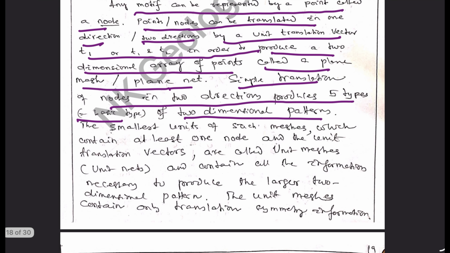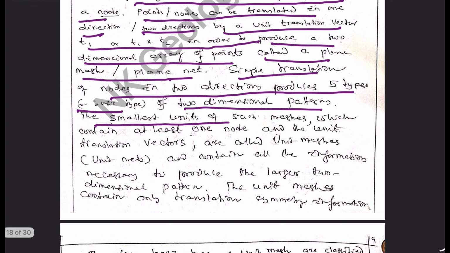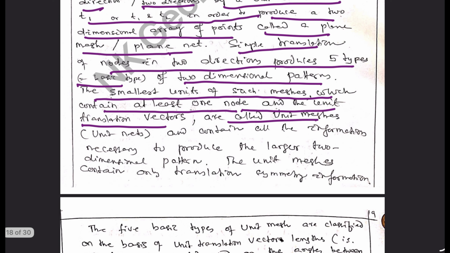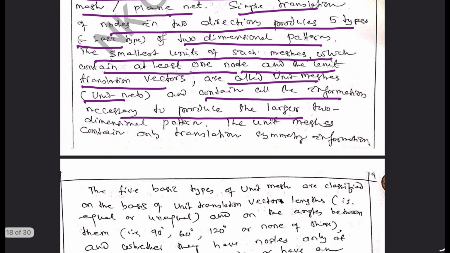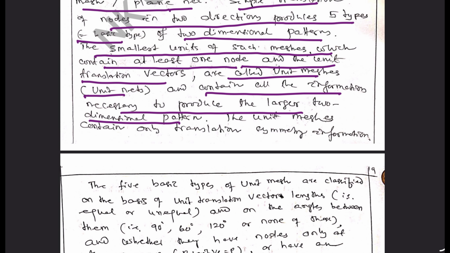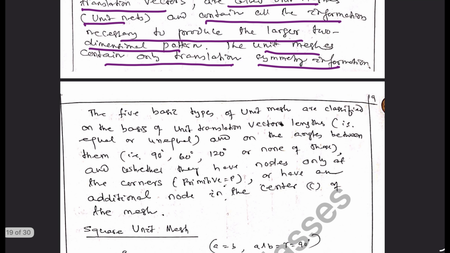patterns. The smallest unit of such meshes which contains at least one node and the unit translation vectors are called unit meshes or unit nets and contain all the information necessary to produce the layers of the two-dimensional pattern. The unit meshes contain only translation symmetry information.